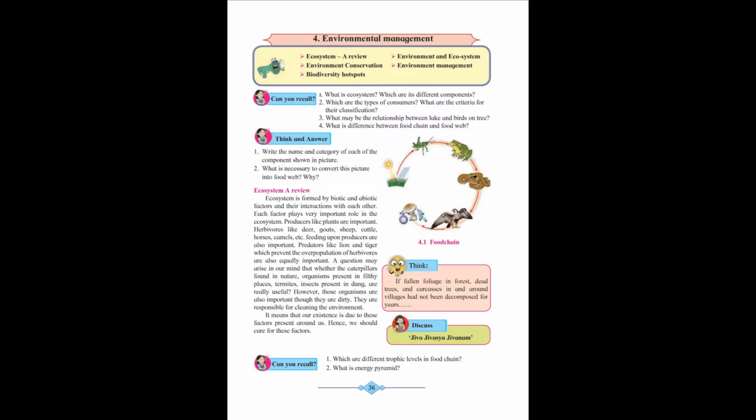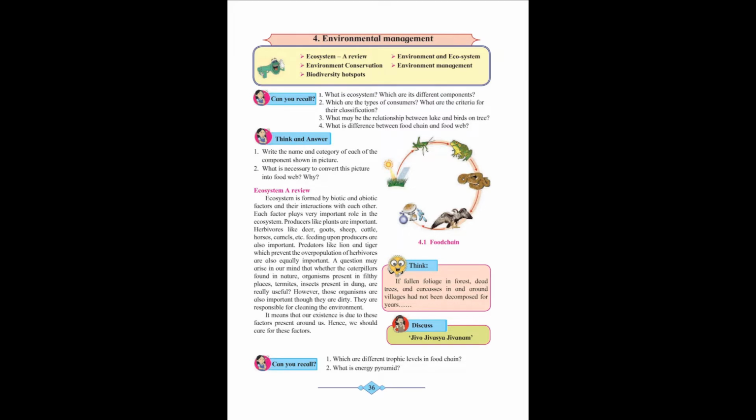Now, the next is think and answer. There is a diagram given, figure 4.1. That diagram was asked this year also; you had it last year, and this year also the question is asked. Write the name and category of each of the components shown in the picture.